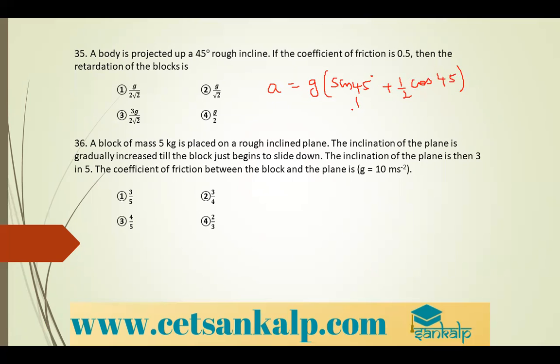So it is 1 by root 2 plus 1 by 2 root 2, g. This is the formula you have to remember just in terms of theta. So finally if you solve this, you will get 3g divided by 2 root 2. Option 3.